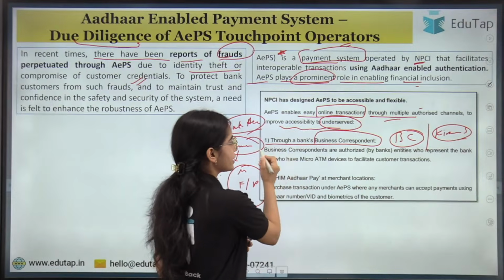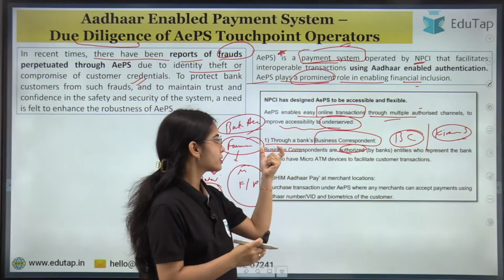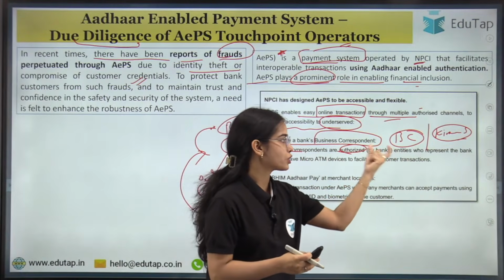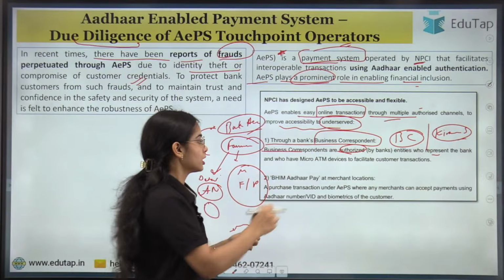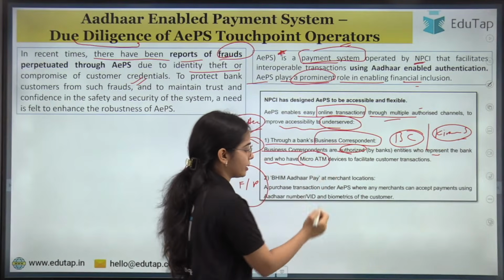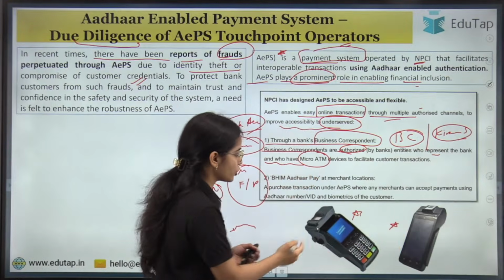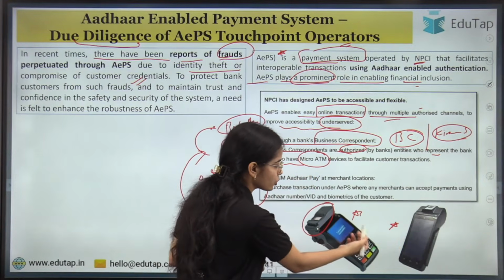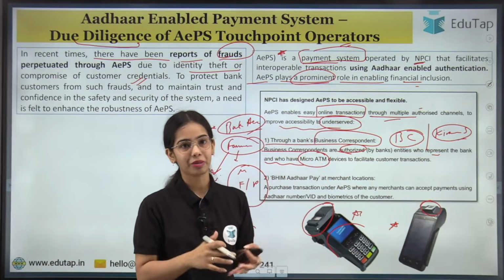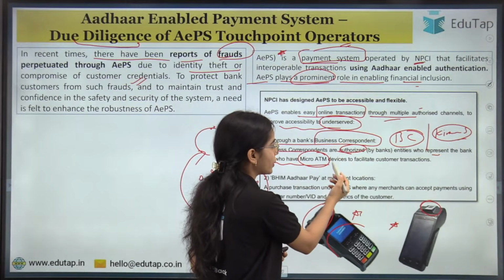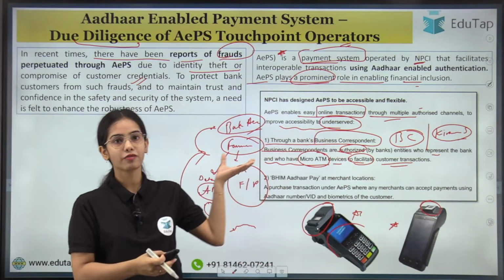So business correspondents are authorized by banks. So they are the authorized entities of the banks who represent the bank, who are the extensions of the bank, and who have these micro ATMs. These are the micro ATMs that are used to take the biometric, and these are used to take the details, okay? So here you can see that through this, the biometric can be taken. So they have the micro ATM devices to facilitate the customer transaction. So through the business correspondent, the farmer can get the cash.